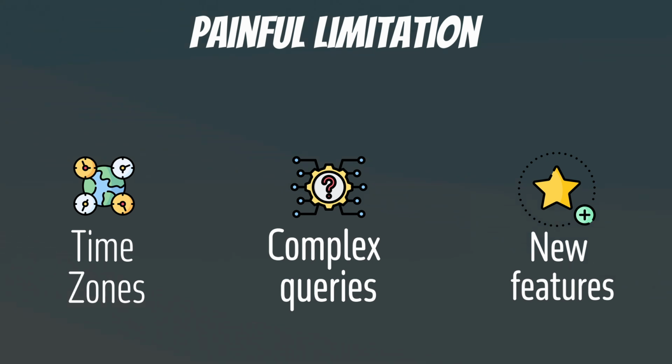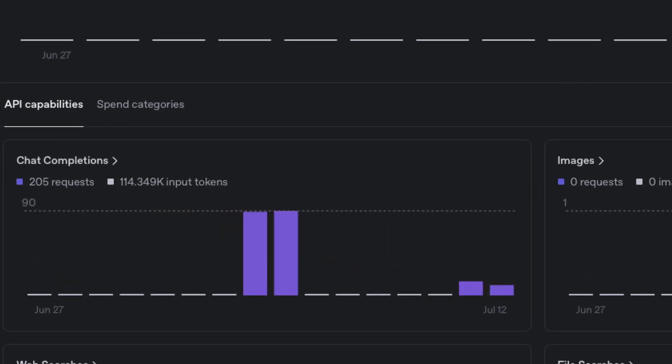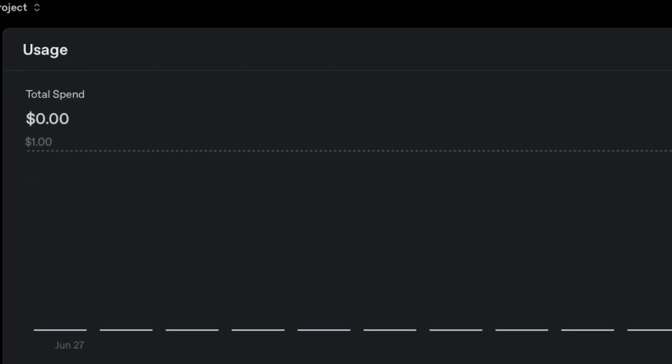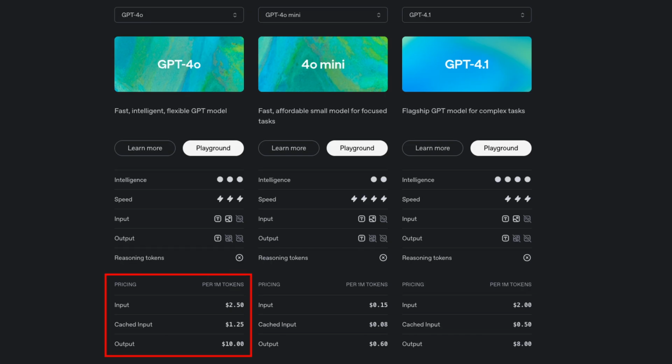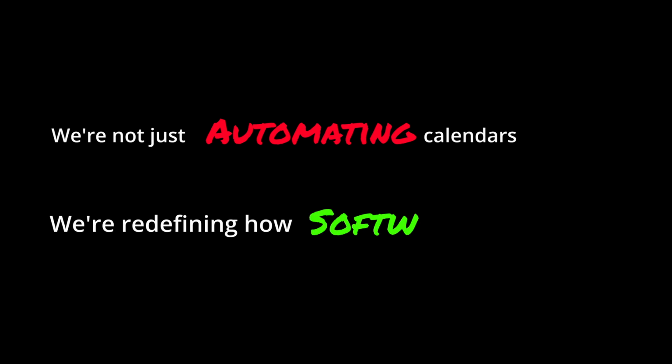But this must be expensive, right? Wrong. Real session? 205 requests, 114k input tokens. Cost $0. GPT-4o costs $2.50 per million tokens. You could schedule for hundreds of people monthly for under $5. Plus, your server does zero thinking. The AI handles all logic. Lightweight, fast, scalable. We're not just automating calendars, we're redefining how software gets built.